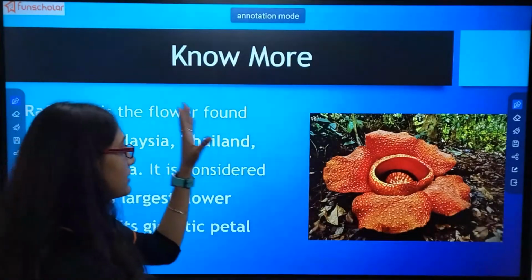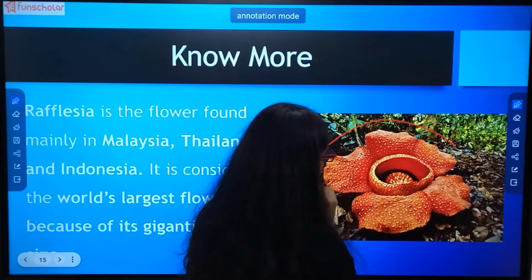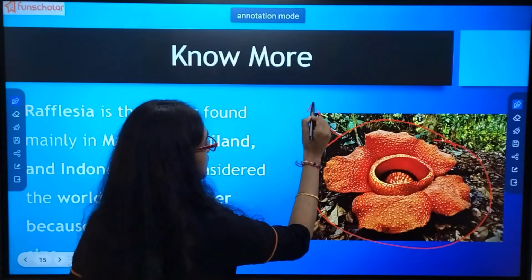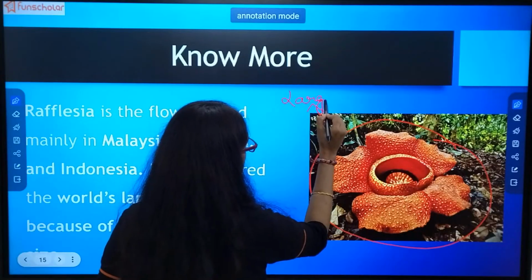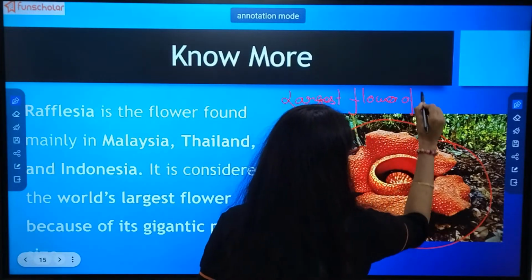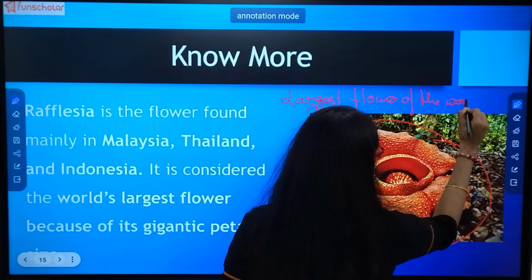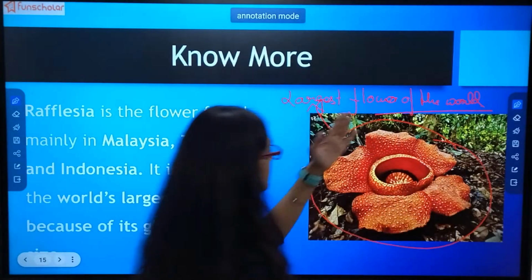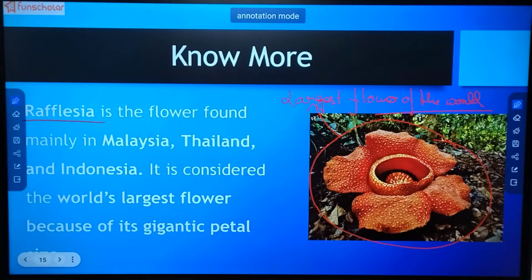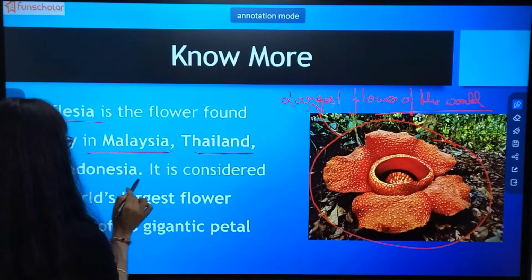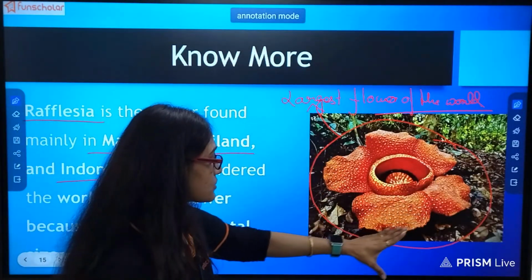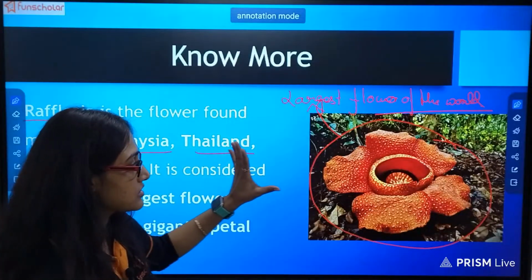The last thing of today is, see, this is such a big and huge flower. This is the largest flower of the world. And this flower is named Rafflesia, which is found mainly in Malaysia, Thailand, and Indonesia. It is the largest flower. Just see, the petals are so large, so gigantic in structure.